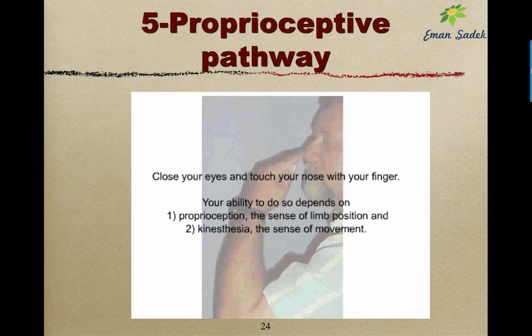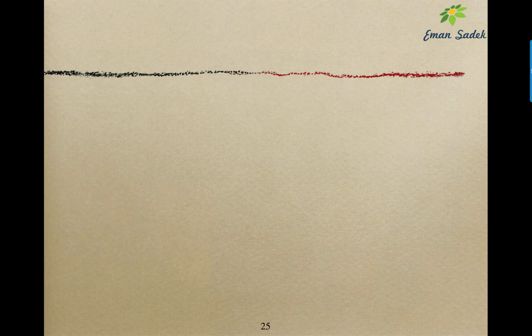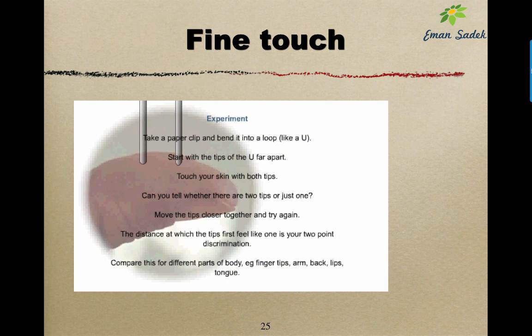Another thing in the proprioception is the sense of vibration, by using a tuning fork and applying it after hitting it to a bony prominence. The patient will feel the vibration. The fine touch also is carried by the proprioception pathway, and fine touch means tactile localization. You can identify the exact point of touching by a pin. Tactile discrimination: you can discriminate between 2 points touching your skin.